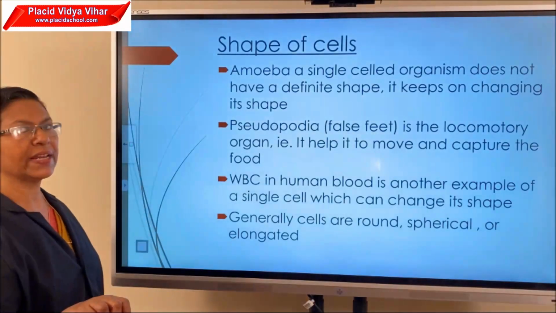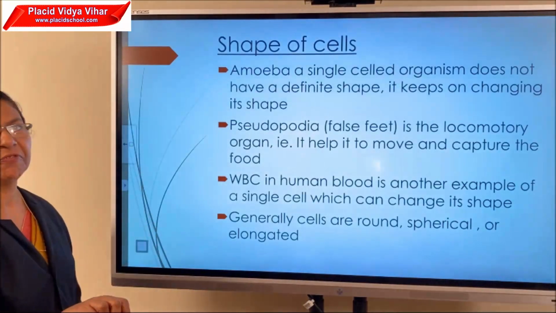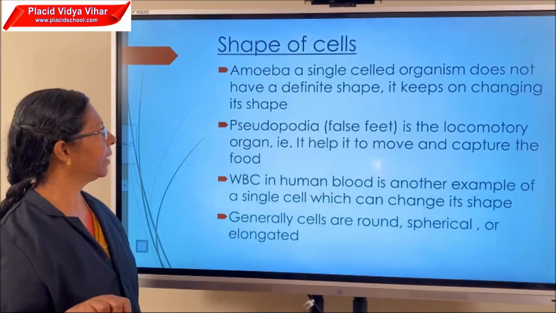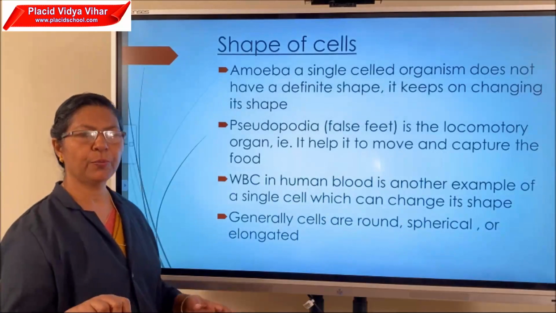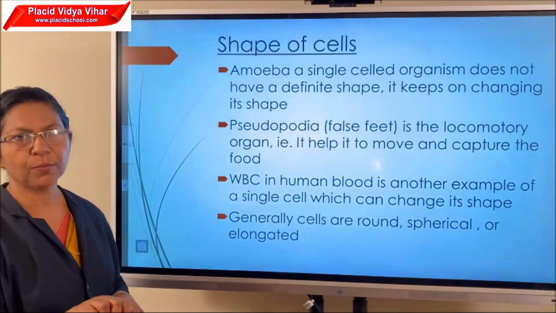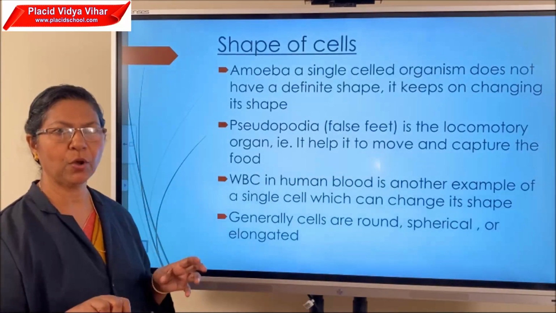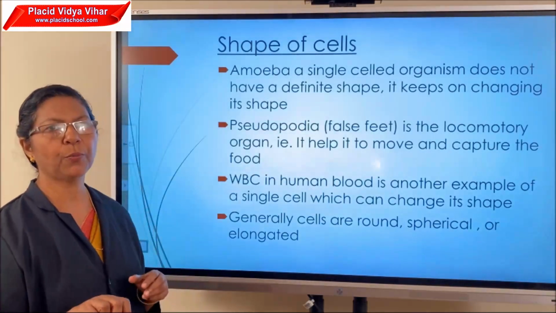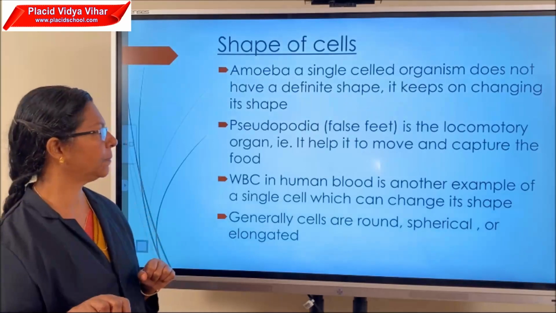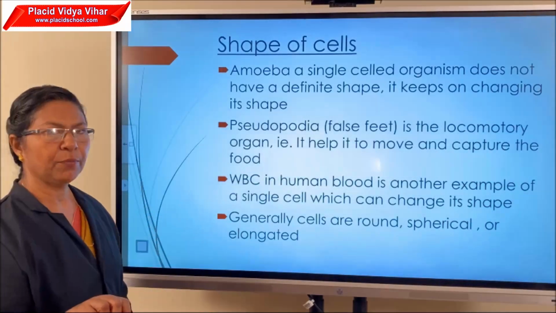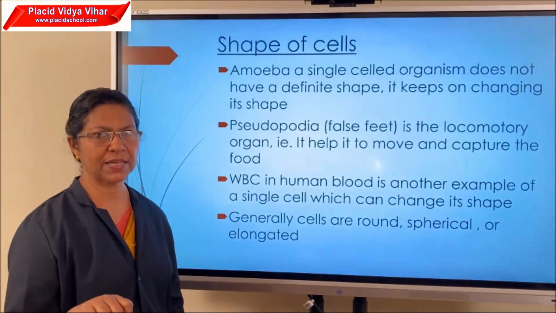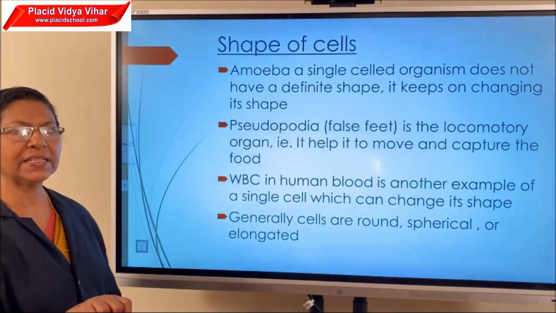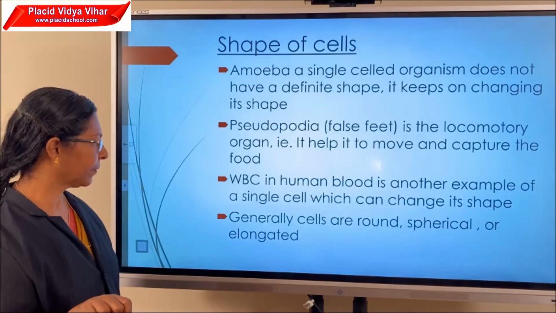Next, what is the shape of a cell? Amoeba, a single-celled organism, does not have a definite shape. It keeps on changing its shape. Pseudopodia means false feet. It is the locomotor organ of amoeba, which helps it to move, and also helps it to capture food. WBC is present in human blood. It is another example of a single cell which can change its shape.